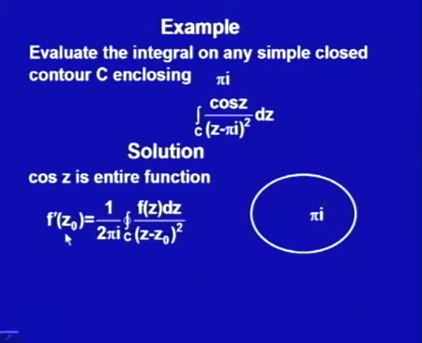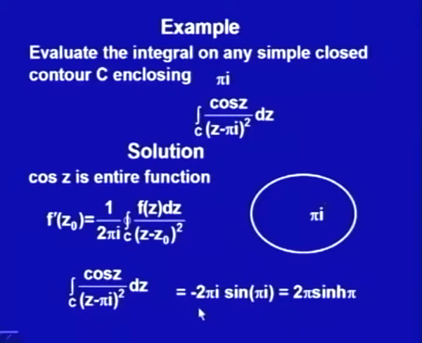So f dash z naught is 1 upon 2 pi i, integral along the contour C of f(z) upon (z minus z naught) whole square dz. Now f(z) is cos z, so f dash z would be minus sin z, and z naught is the point pi i. So I would get minus 2 pi i times sin at pi i, which is 2 pi sinh pi. So we could evaluate this integral using the formula for derivatives. Let us see some more examples.